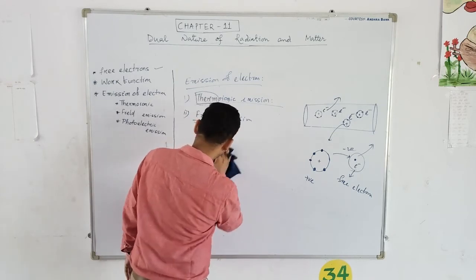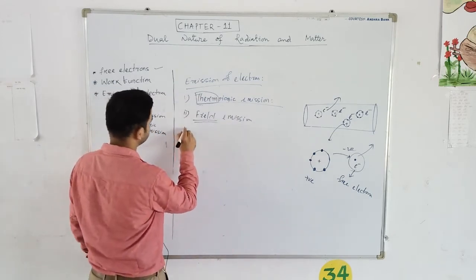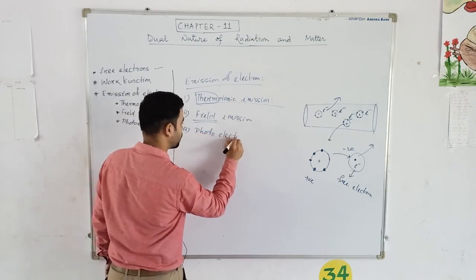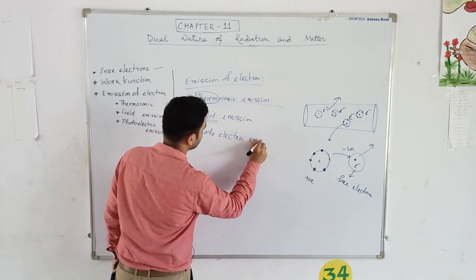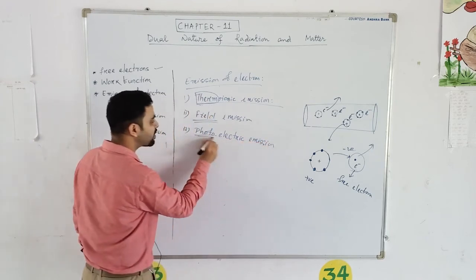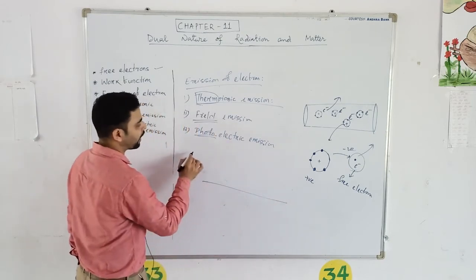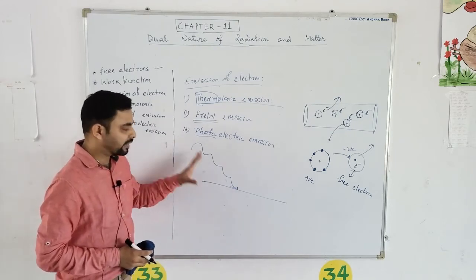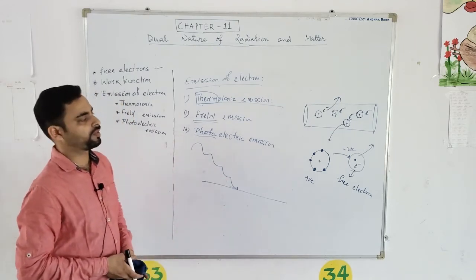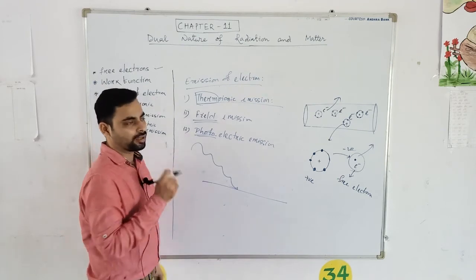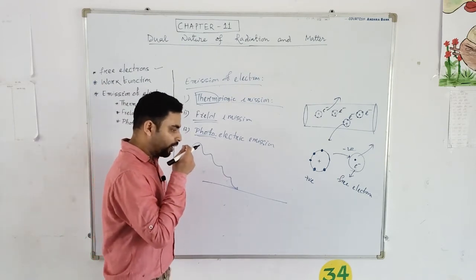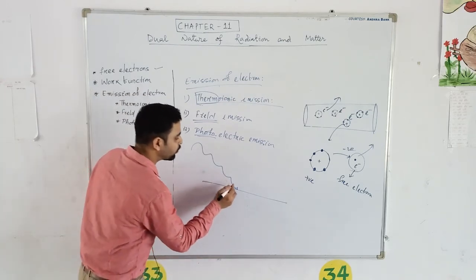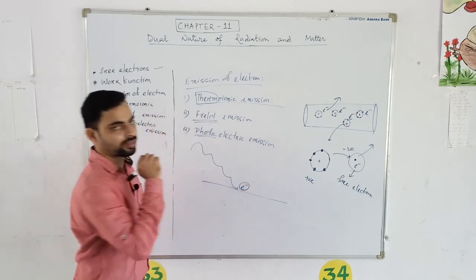Last thing we'll study is photoelectric emission. Here photo means light. Suppose it is a metal surface and I am throwing a light here. Due to this light, electrons get free from the metal surface. When I am saying light, I am not saying irregular light, visible light. There is a certain range of frequency. There is a certain particular frequency of light under which electrons get free from this metal surface.